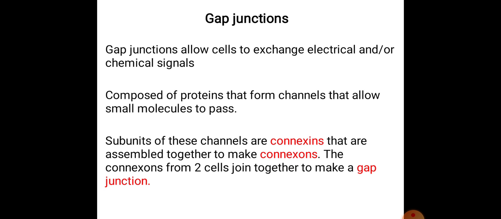Through these gap junctions, the cytoplasm of the two cells is connected, so cytoplasm is easily transferred from one cell to another. Through the connexons, ions and small molecules can diffuse from the cytosol of one cell to another, but passage of large molecules such as vital intracellular proteins is prevented.